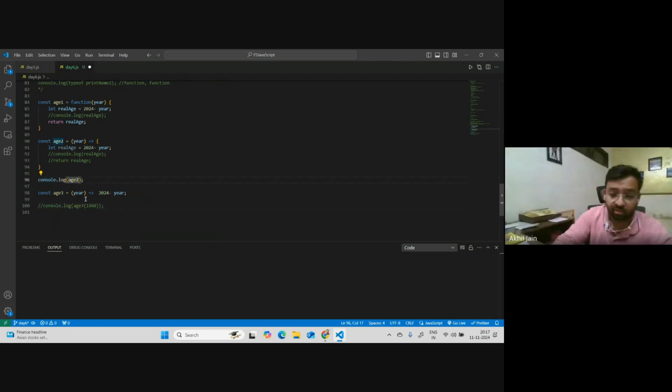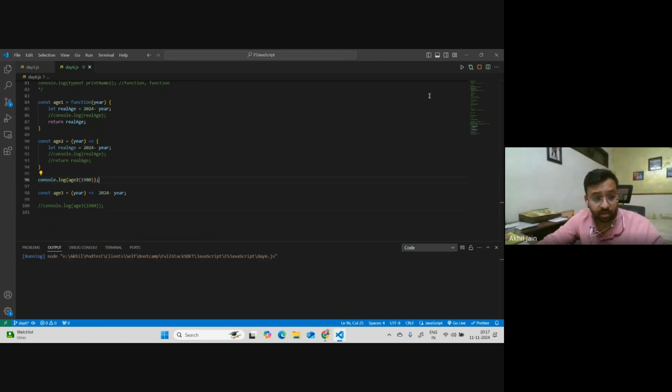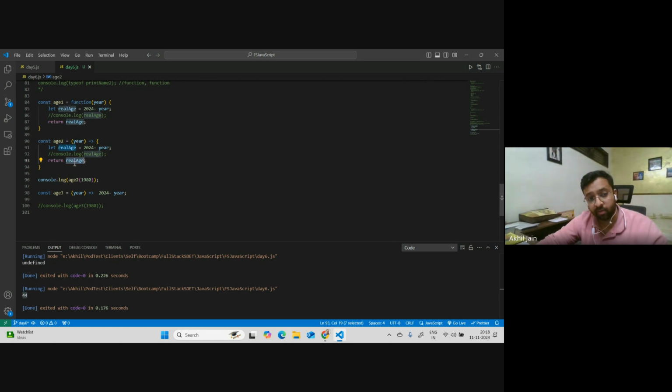So I have to provide the value, right? 1980, right? If I do this now, what will it print? Will it print something? No, it will not print, right? Let me run this. It says undefined, right? Because it did not get the value and we are still printing, it prints undefined. And why was it printing me 44? Because of this return statement. See here, right? 44, because you are assigning the value. Once this method gets called, you are returning that value, right?